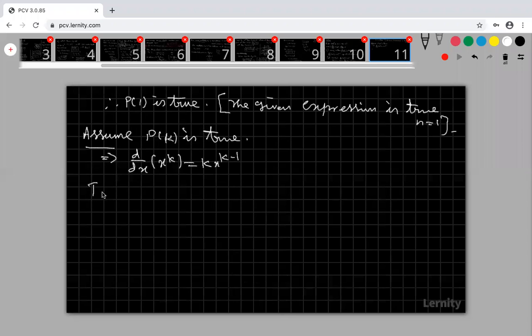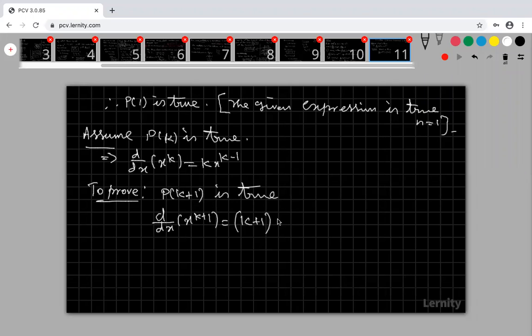Now come to that, to prove my p of k plus 1 is true. That is, we are going to prove that. What is my p of k plus 1? My p of k plus 1 is nothing but d by dx of x power k plus 1 equal to k plus 1 into x power k plus 1 minus 1. What is the answer I am getting? So this is k plus 1 into x power k. Are you clear?